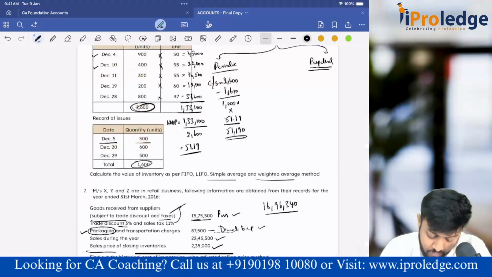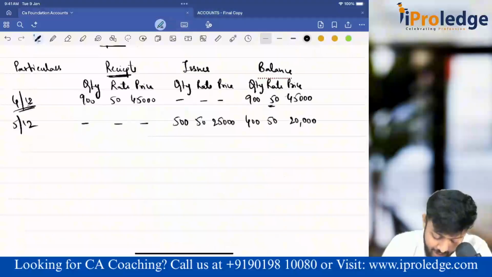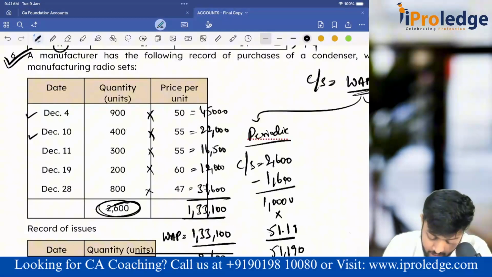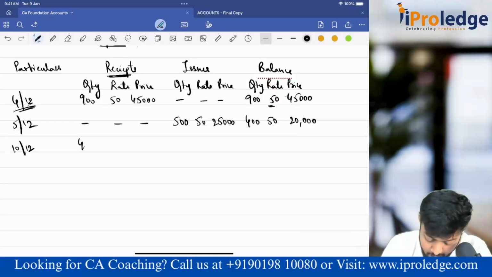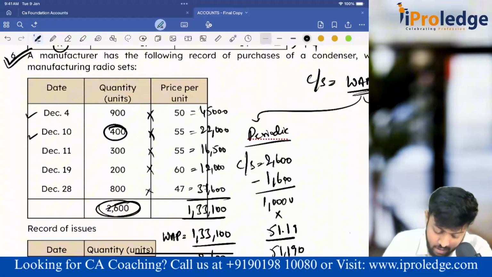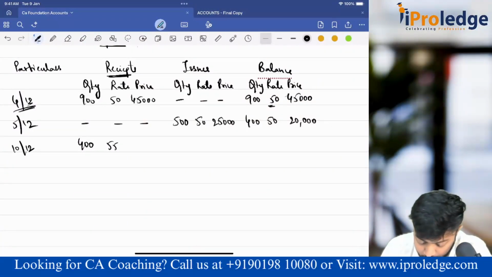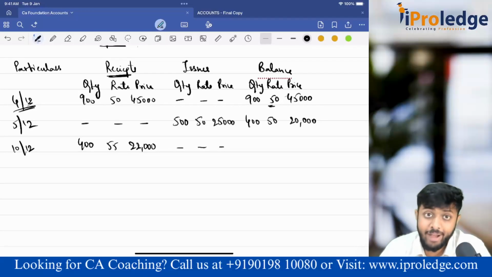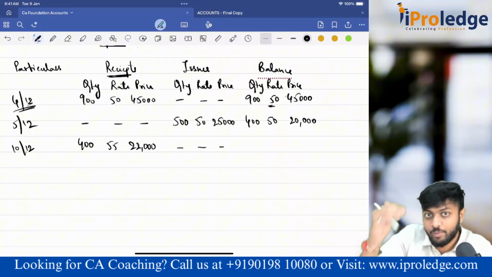Next, on December 10th, we have one more receipt, which is for 400 units at 55 rupees, which would be 22,000. Correct, no? Now issues? No issues. Now I have to write down the balance. Here, will I do it like FIFO, maintaining separately?